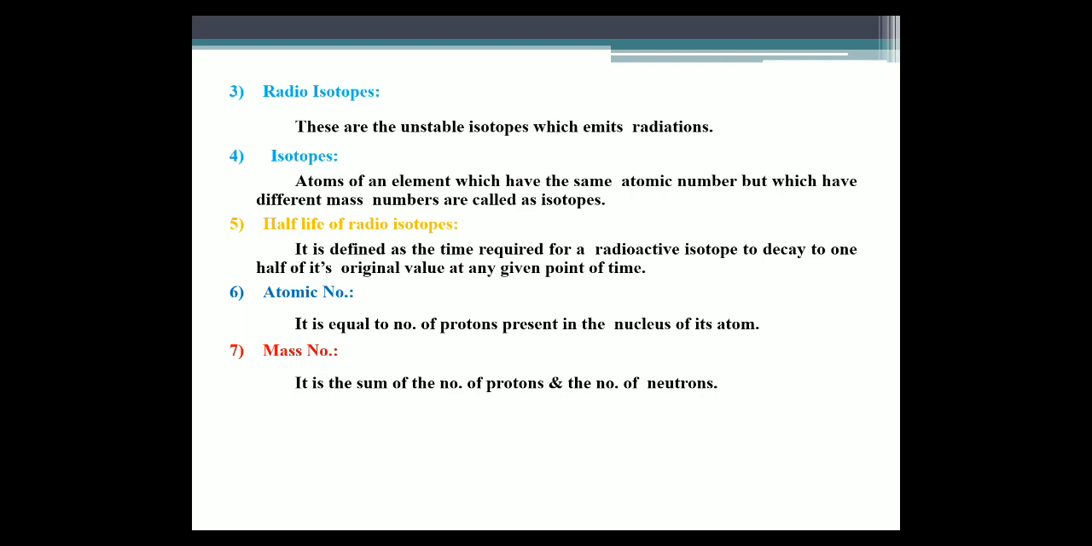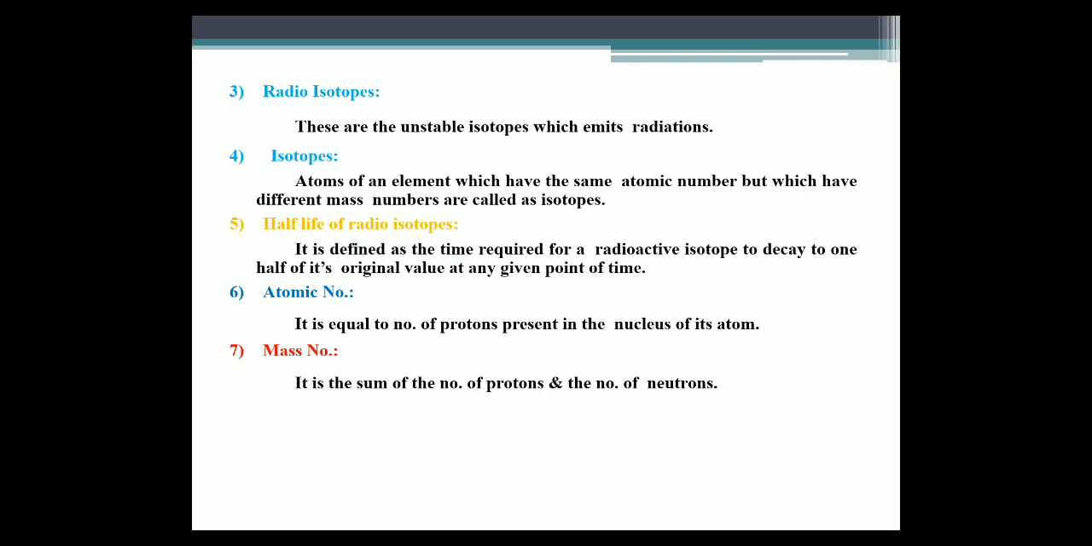Next definition is half-life of radioisotopes. It is defined as the time required for a radioactive isotope to decay to one half of its original value. Decay or decompose to one half of its original value means what? If the original molecule has a value of 100, then its half-life value is 50, the original value at any given point of time.